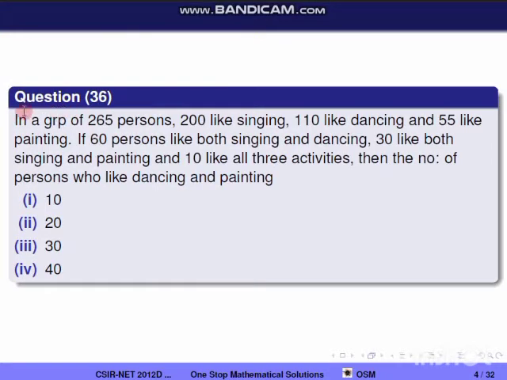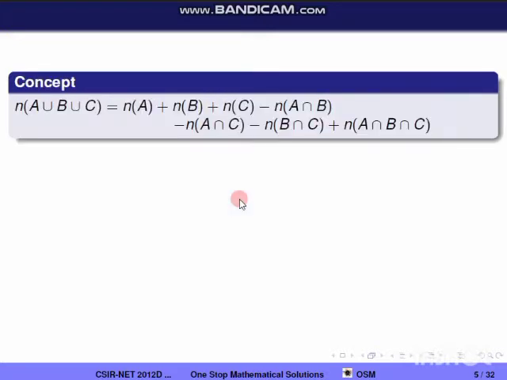Next question, question 36. In a group of 265 persons, 200 like singing, 110 like dancing and 55 like painting. If 60 persons like both singing and dancing, 30 like both singing and painting and 10 like all the three activities, then the number of persons who like dancing and painting is. So in this set we have to find how many persons like both dancing and painting. So we look at the concepts used.